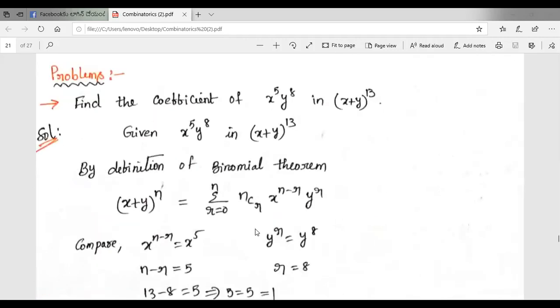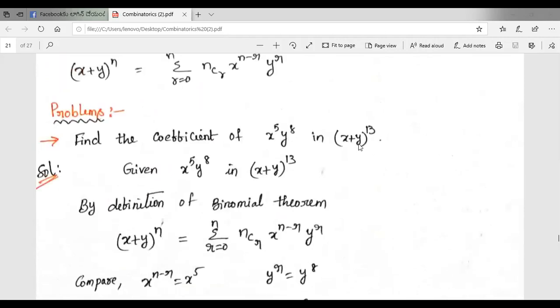So problems. Find the quotient of x power 5 y power 8 in x plus y whole power 13. So here the given function is x plus y whole power 13. We compare this with binomial expansion. Here n value is equal to 13 and n minus r is equal to 5 and r is equal to 8. Okay. So given x power 5 y power 8 in x plus y whole power 13.